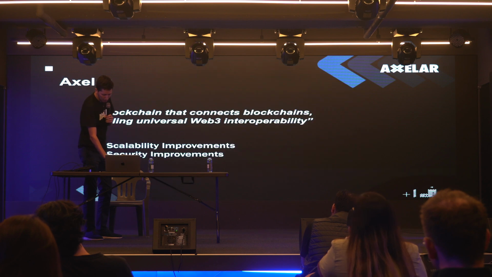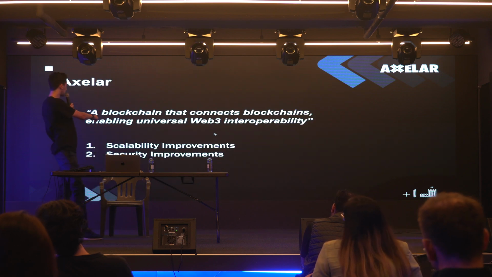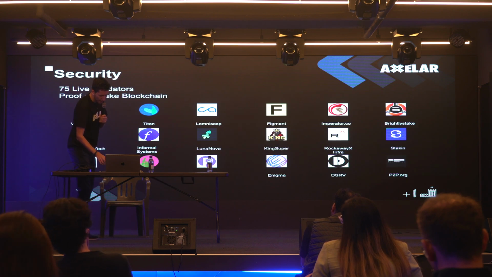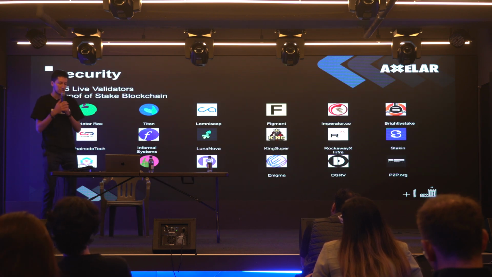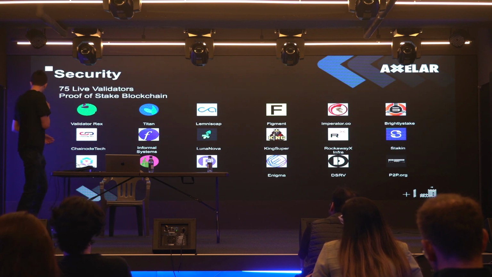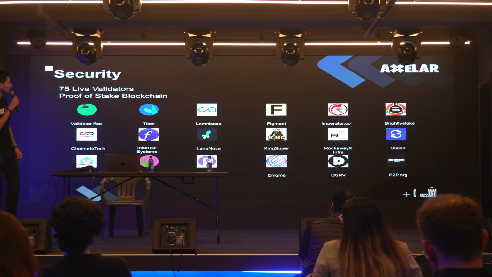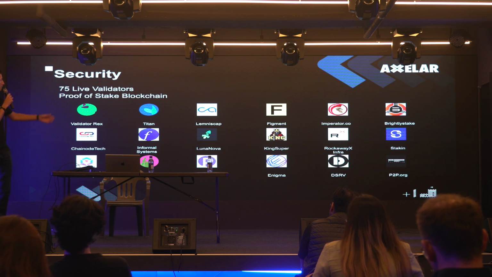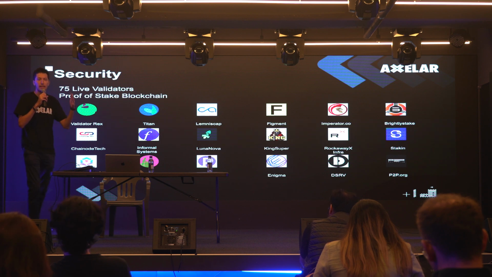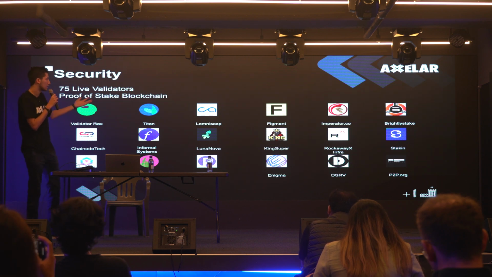The other major improvement, if you look at the second point here, is security improvements. I touched on this a bit earlier, but Axelar is a blockchain for blockchains. So what does that mean? Axelar is built on the Cosmos SDK. It's currently running proof of stake, run with 75 live validators. Any of you in the Cosmos ecosystem might be familiar with some of these validators, like Figment, Informal Systems, Pokachu. These are well-known validators within the Cosmos ecosystem who are validating many other blockchains in addition to just Axelar.